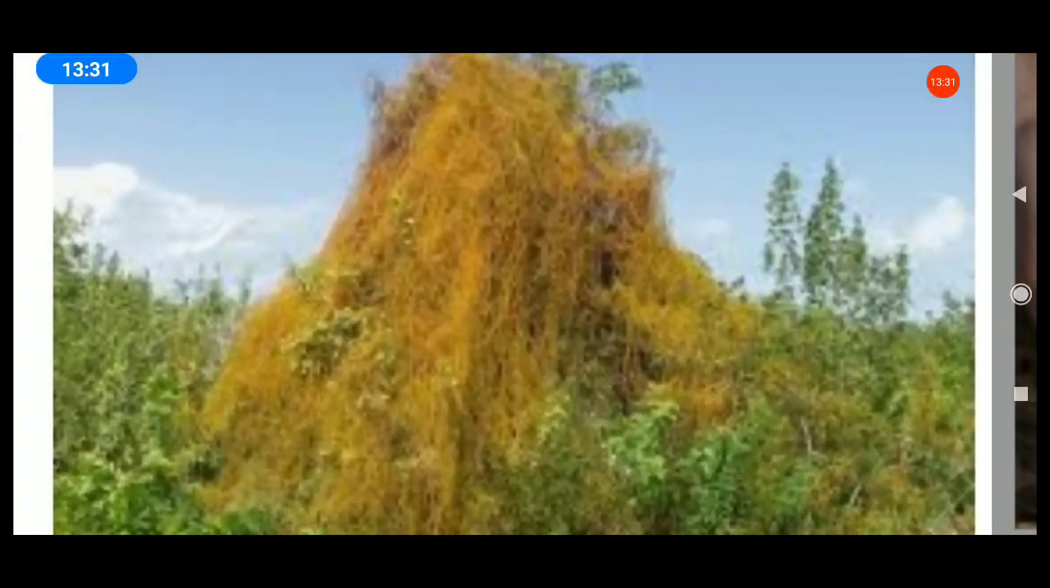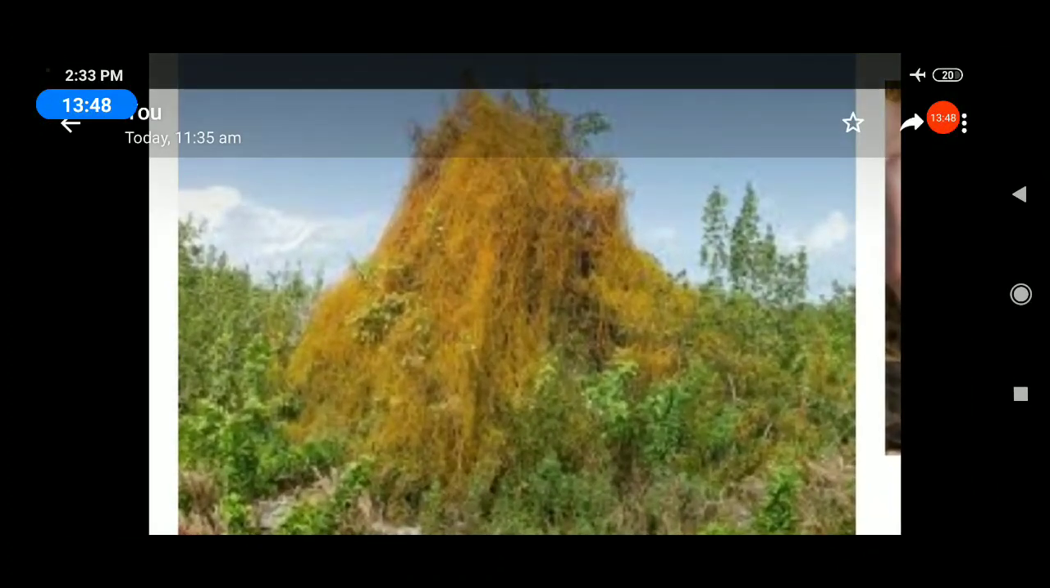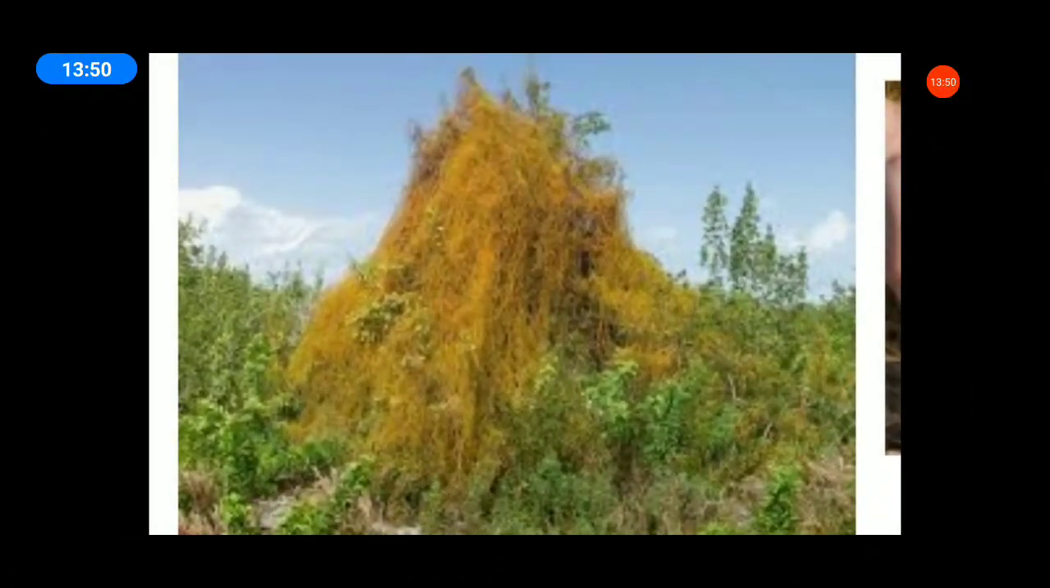The yellow tubular structures twine around the stem and branches of a tree. That plant's name is cuscuta. Are you clear? Do you remember, students, cuscuta? Cuscuta is a parasitic plant.